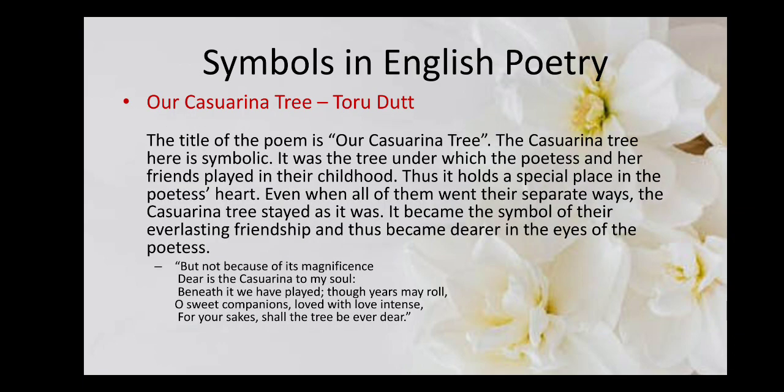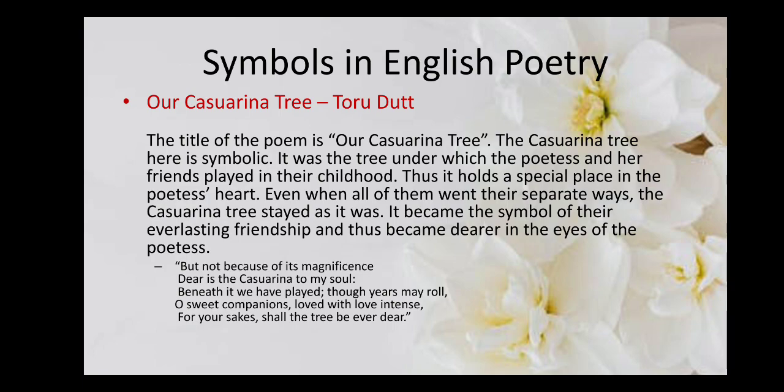We have another example, a popular poem by the Indian poet Toru Dutt, Our Casuarina Tree. Now the title itself is symbolic. The tree in this poem is actually symbolic of the reminiscences of the childhood of Toru Dutt. It was under this tree that the poetess and her brother and sisters, who were her best friends, played in their childhood.